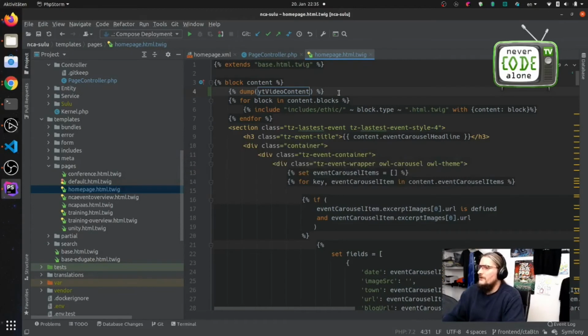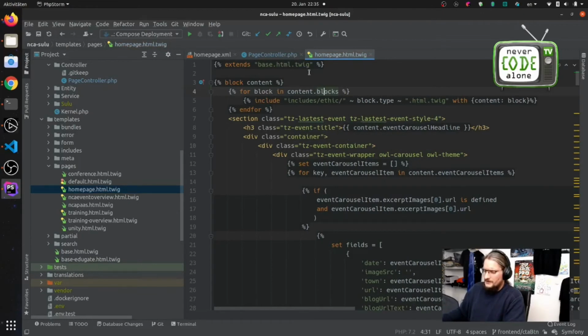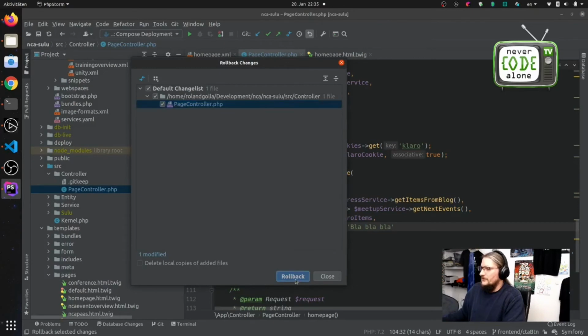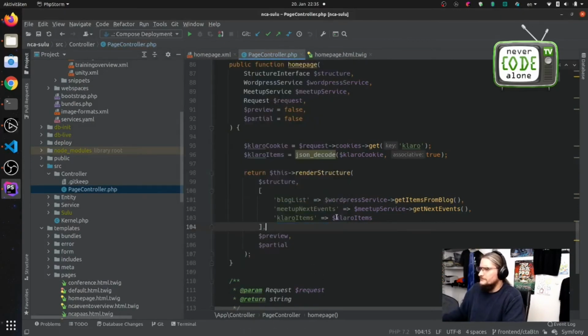And now you will also understand how the Meetup next events come in as Meetup next events, or the block list. Maybe this is a bit easier. The web service is a bit easier.